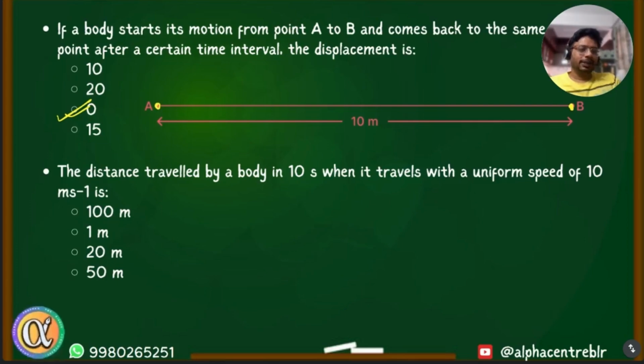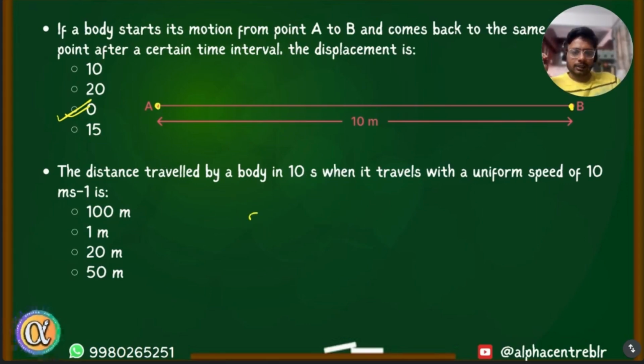Parishi, can you hear me? Yes, sir. Can you try explaining this question? A body is traveling 10 meters per second for 10 seconds. In 10 seconds, how much distance will it travel? 100. How did you do that? I multiplied both of them. Yes, even the formulas suggest us to do the same.